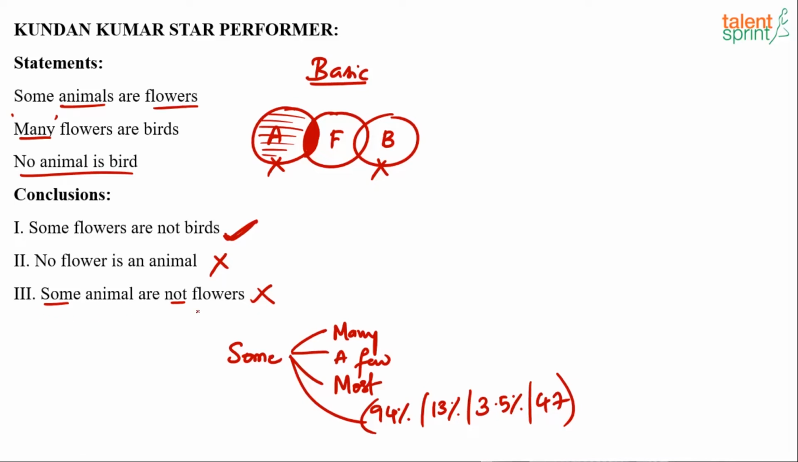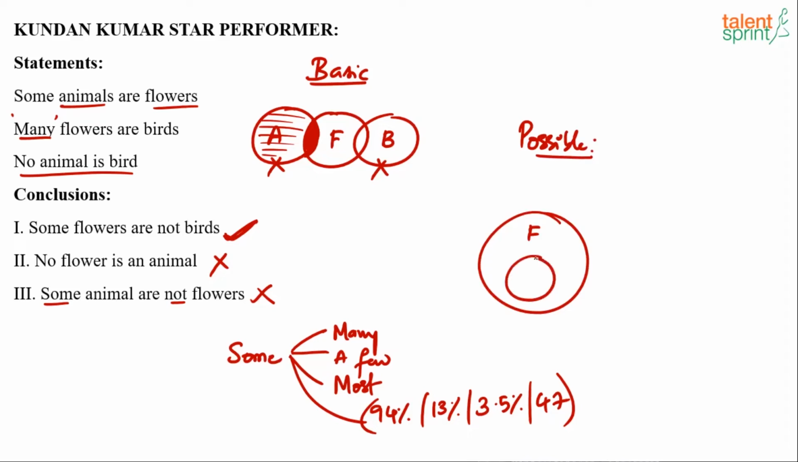And I can imagine a possible diagram where this will become wrong. Let me show that possible diagram to all of you. I can think of a possible diagram where this conclusion will go wrong. See how? He says some animals are flowers. Can I not draw it in this way? Flowers and animals.